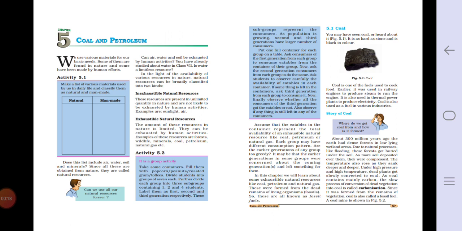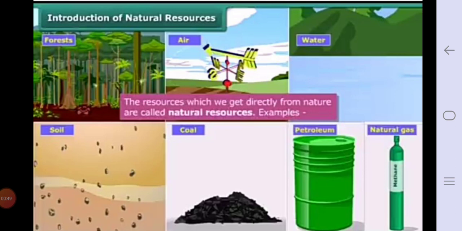We use various materials for our basic needs. Some of them are found in nature and some have been made by human efforts. Now here one table is given, 5.1. You can write here the materials which are obtained naturally and man-made. Any material you can write here. In natural you can write air, water, soil, and in man-made you can write chair, table, anything. So this is the first activity. We'll see one by one.